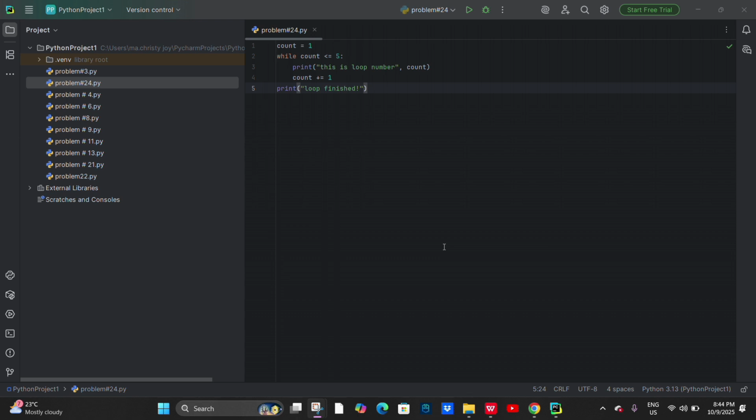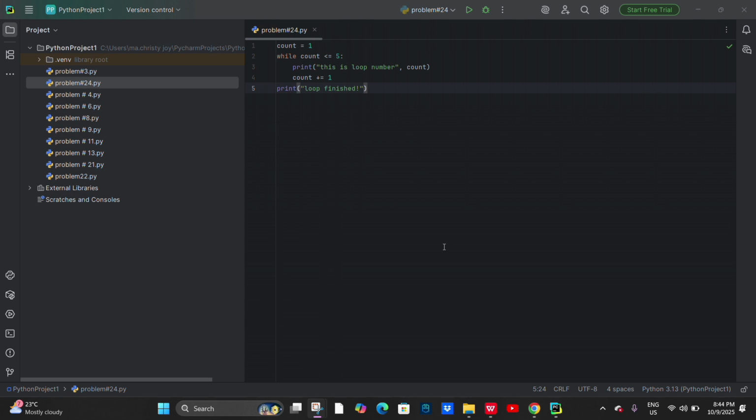So, the first line, this sets the starting value of the variable count to 1. It will be used to control how many times the loop runs. And the second line, this is the start of the while loop. It means repeat the code below as long as count is less than or equal to 5. So, the loop will run 5 times from 1 to 5.